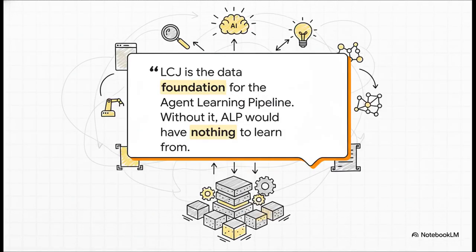And this right here is the key takeaway. The LCJ isn't just some other feature. It is the absolute data foundation for agent learning. Every single bit of intelligent automation, every piece of knowledge the Nova agent gets is built on this bedrock of structured, contextualized observation.